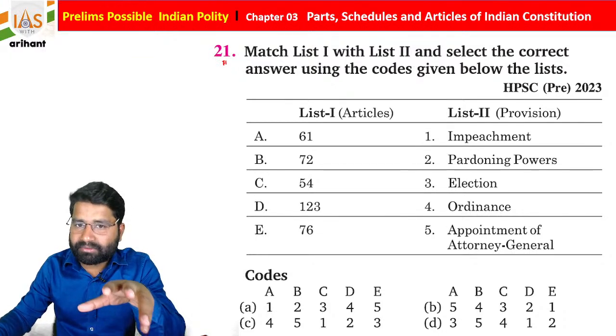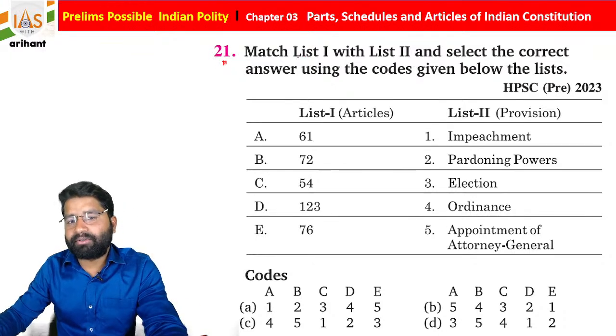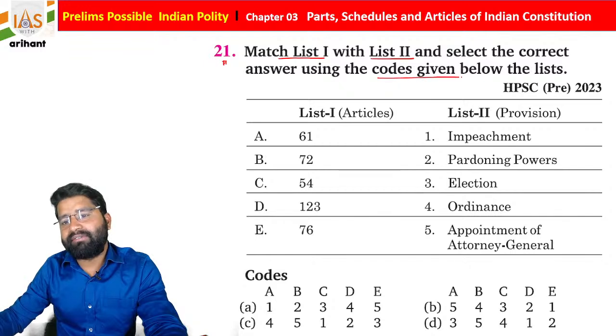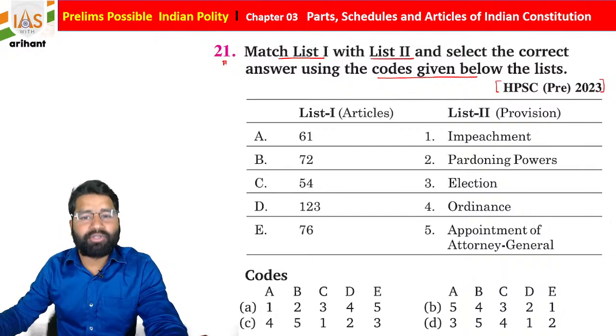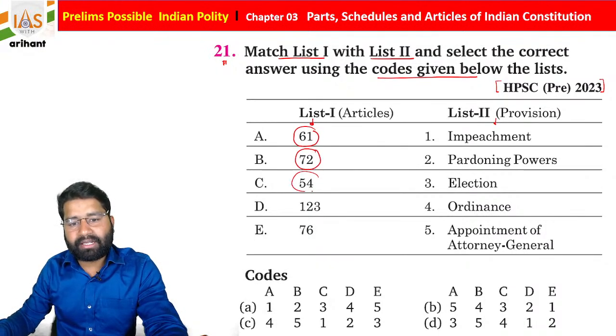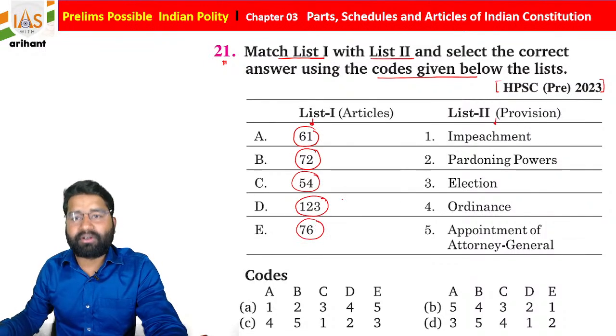Basically this question number 21 is about match the list 1 to list 2 and select the correct answer using the code given below, students. This question belongs to HPSC, Haryana PSC Pre 2023. List 1 contains articles, list 2 contains provisions: Article 61, Article 72, Article 54, Article 123 and Article 76 of the Indian Constitution.